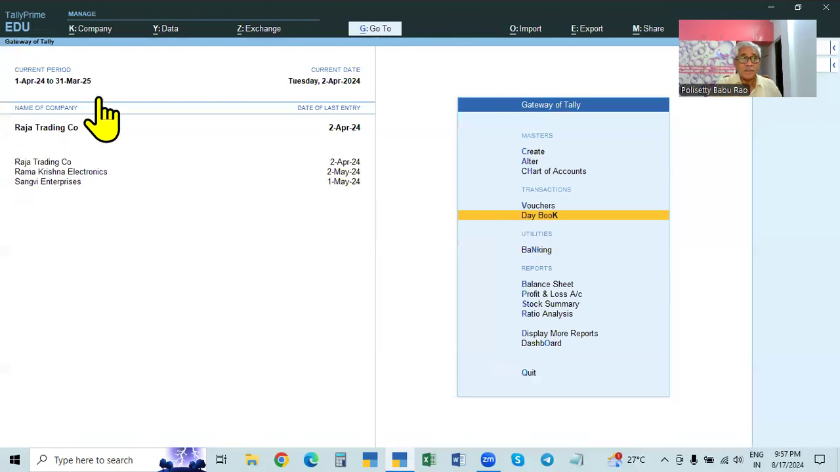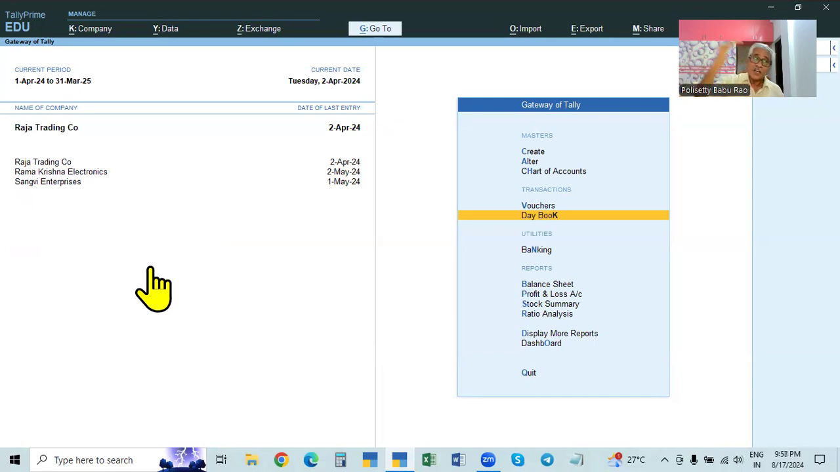If something happens in this drive or some company is deleted, in those cases the data is completely lost. Then what to do? The original data is backed up. It is kept in some other drive, some other place, as backup data. That backup data can be brought back to this original place, the original path, F drive.